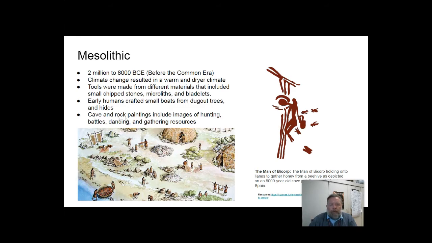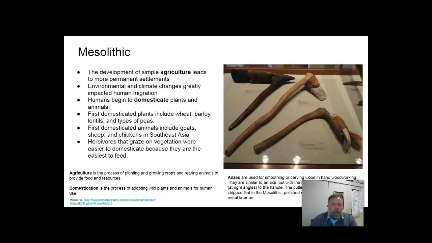Their cave and rock paintings included images of hunting, battles, dancing, and gathering resources. So we're seeing a lot of artistic development. In our discussion, we said that maybe they drew the pictures of them gathering resources so that they can share with the younger generation which resources were gathered and where those resources were located. Also, in the Mesolithic era, we see a rise of simple agriculture, and this agriculture or farming is going to lead to more permanent settlements.